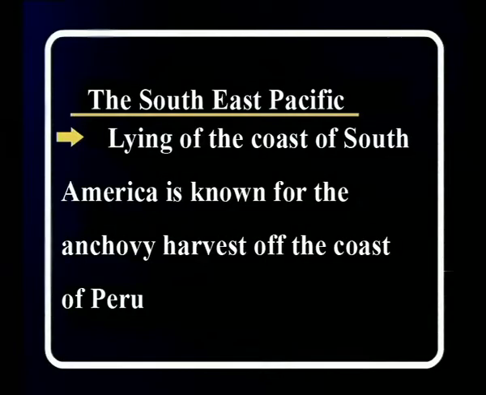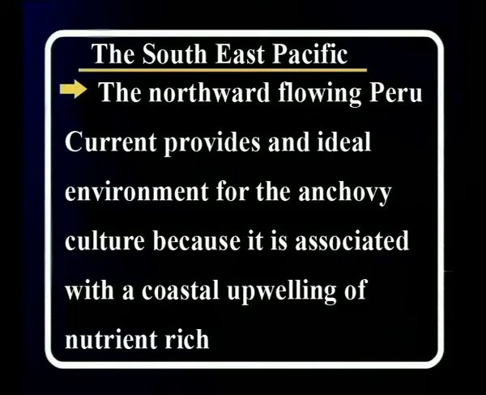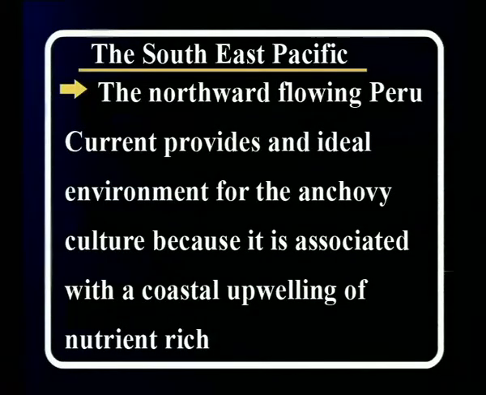The fifth largest area of fishery is the Southeast Pacific. Lying off the coast of South America, it is known for the anchovy harvest off the coast of Peru. The northward flowing Peru Current provides an ideal environment for anchovy culture because it is associated with a coastal upwelling of nutrient-rich, colder water laden with plankton, on which this particular fishery is developed.